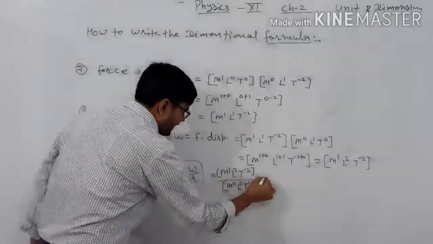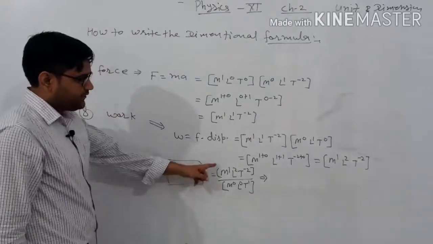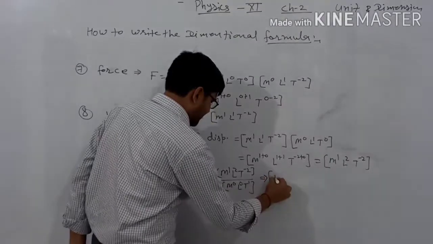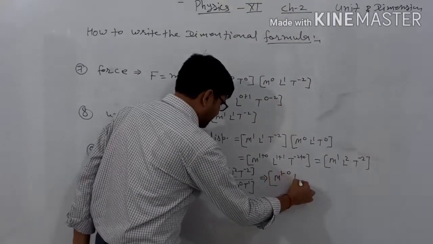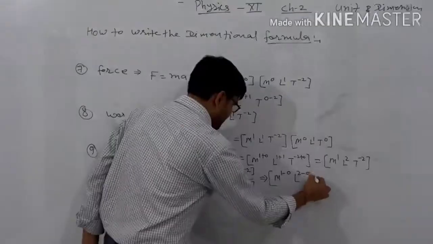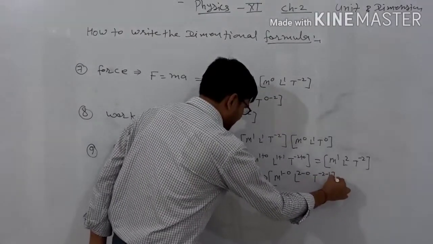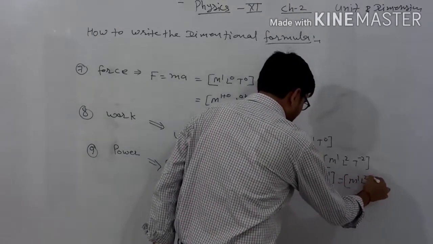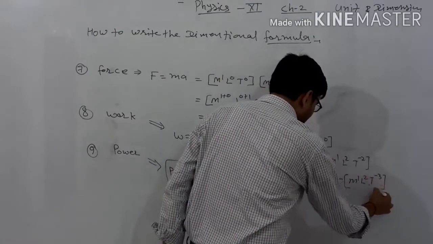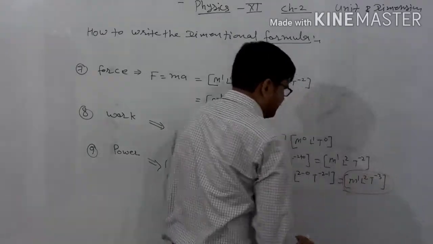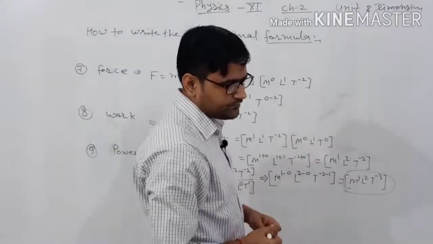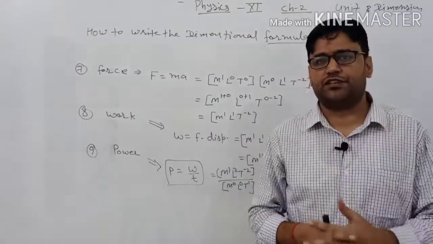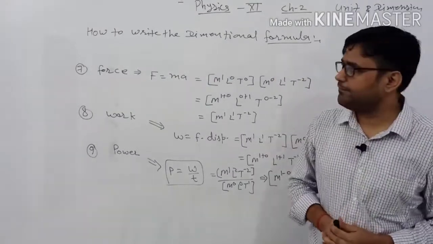Now again we have two dimensional formulas. They are in division. That's why the powers are subtracted and we get 1 minus 0, 2 minus 0, T minus 2 minus 1. It is represented as M1 L2 T minus 3. Clear? It means it is the dimensional formula for the power. Like this we are able to find each and every dimensional formula. Clear?